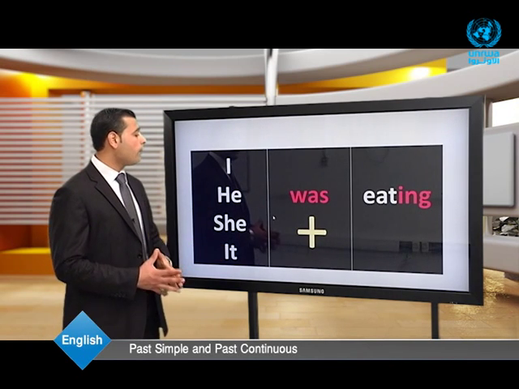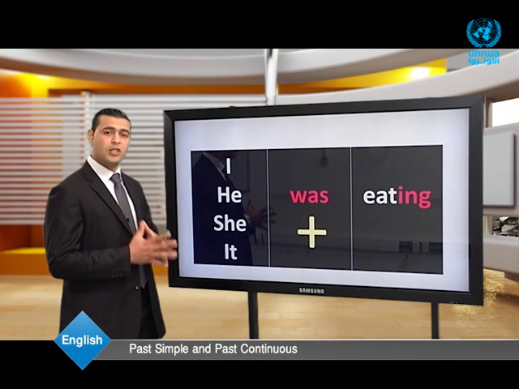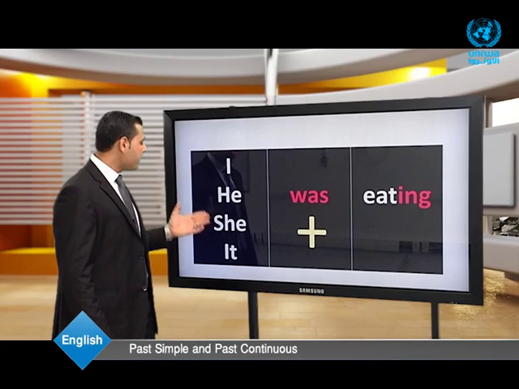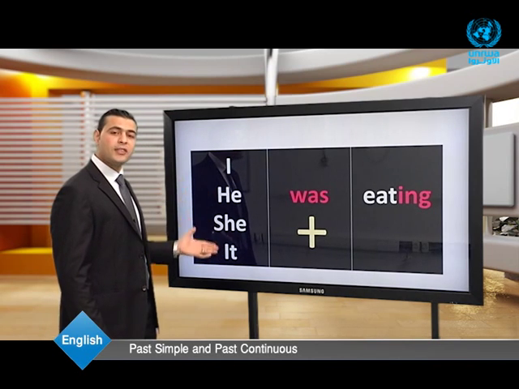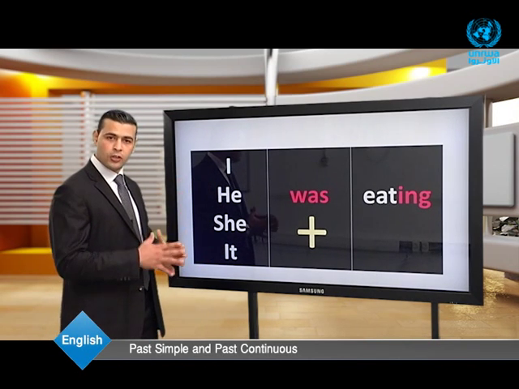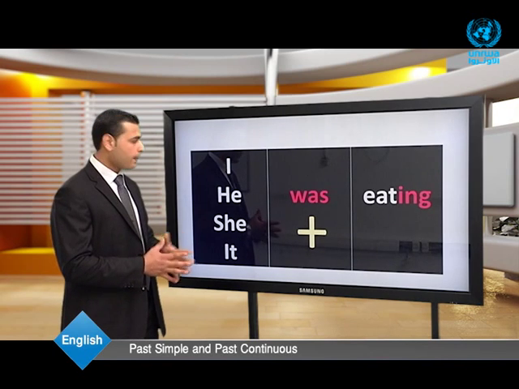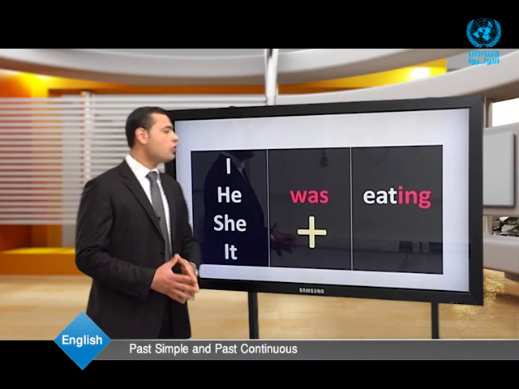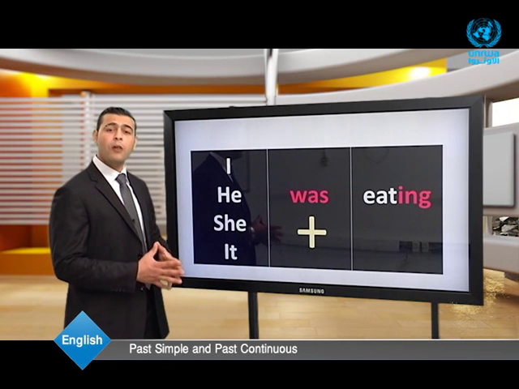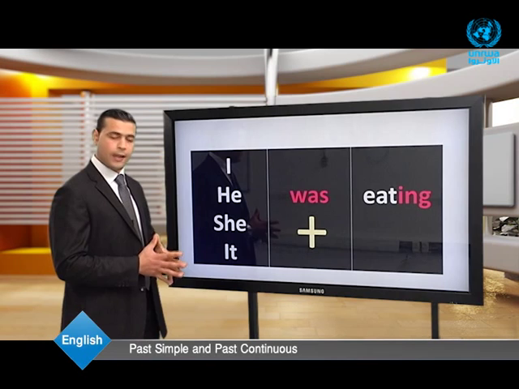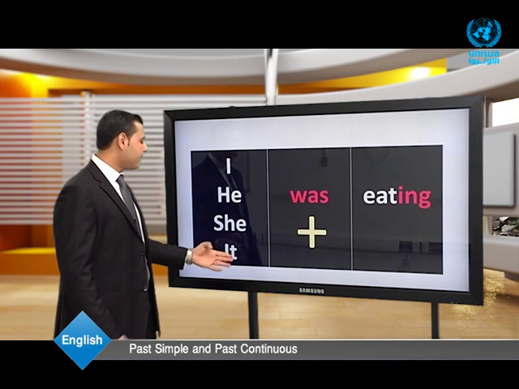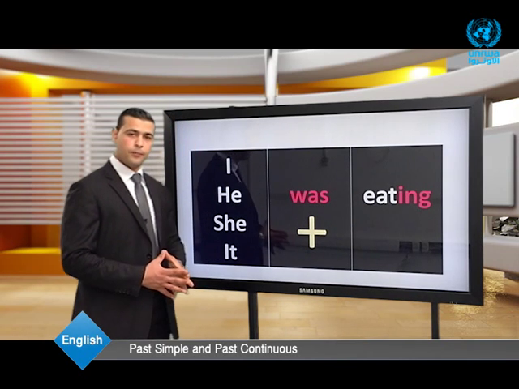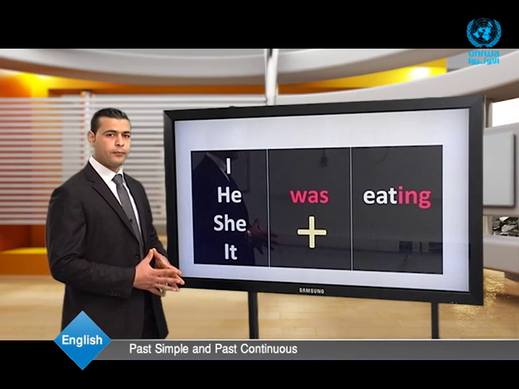Let's learn how to form affirmative sentences in the past continuous. Here, I, he, she, and it are singular pronouns. And also, we can use singular nouns plus was plus the main verb plus the ing. This is the positive form of the past continuous sentences. Again, I, he, she, it plus was plus the base verb plus the ing.